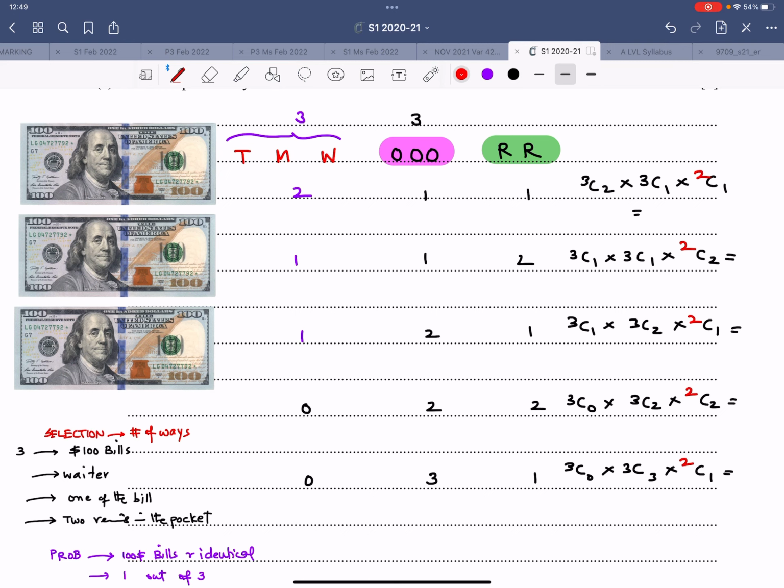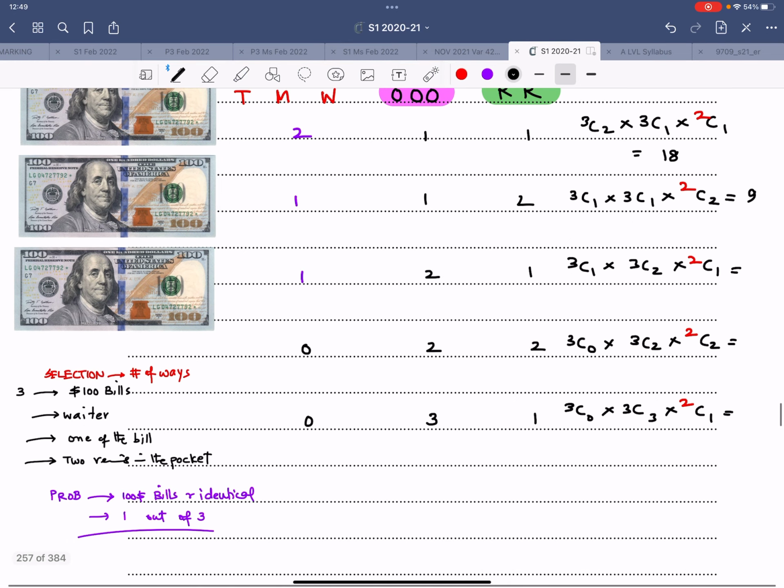Now multiply. 3 into 3 is 9. 9 into 2 is 18. That is the first answer. Second one, 3 into 3 into 1. That comes out to be 9. 3 into 3 into 2. That comes out to be 18. 1 into 3 into 1. That is 3. And 1 into 1 into 2. That is 2.